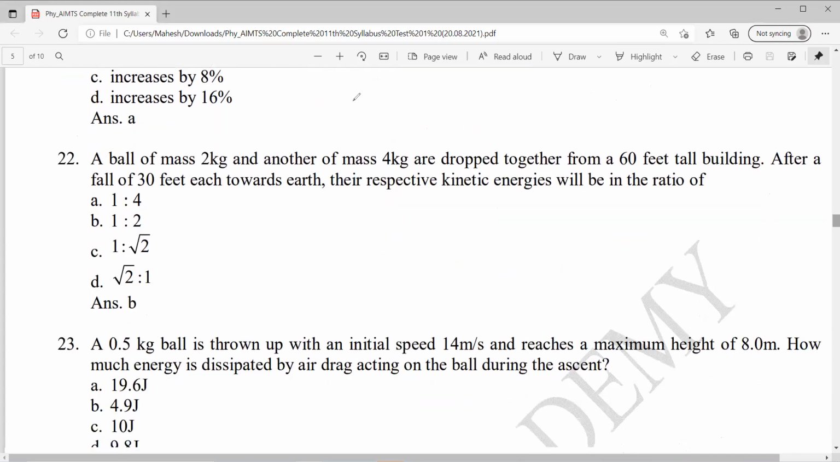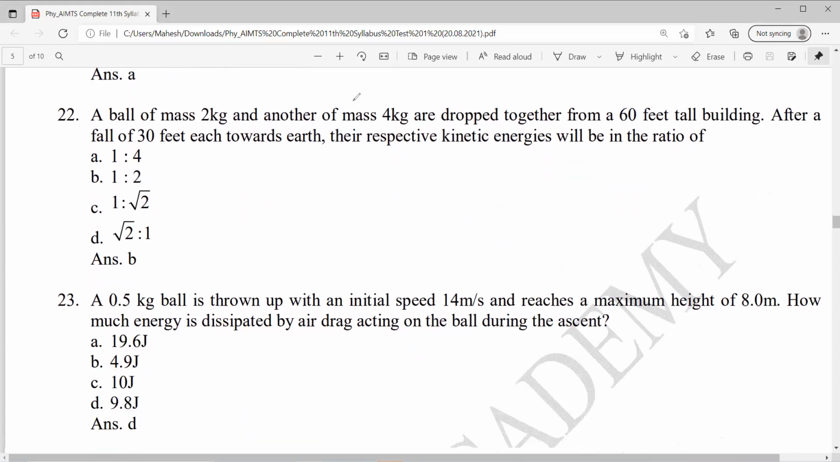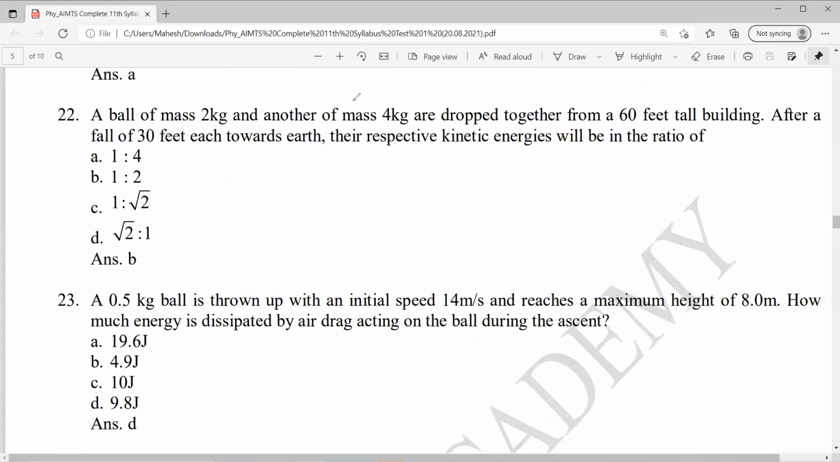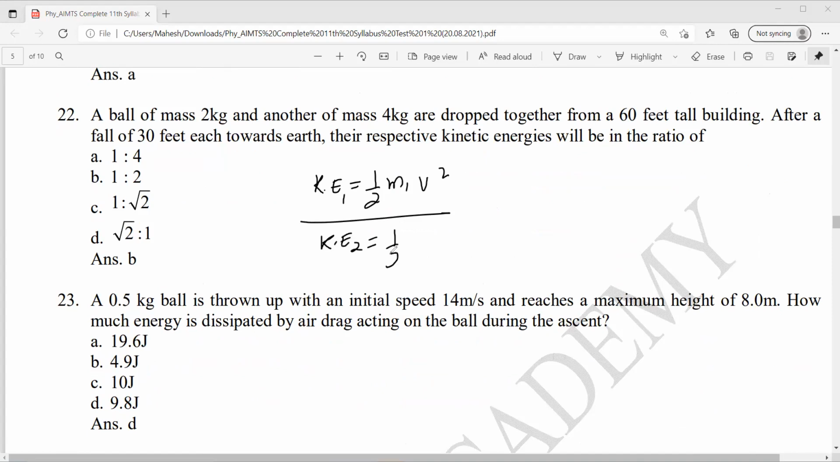A ball of mass 2 kg and another of mass 4 kg are dropped together from a 60 feet tall building. After a fall of 30 feet each towards Earth, their respective kinetic energy will be in the ratio. Okay, so velocity will be the same, no? Kinetic energy 1 is half m1 v square, and kinetic energy 2 will be half m2 v square. V square gets cancelled, half gets cancelled. So it is m1 by m2, so 2 by 4. The answer is 1:2. Clear?